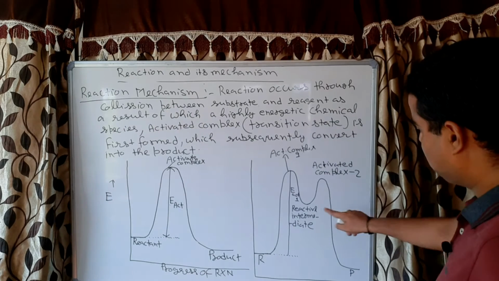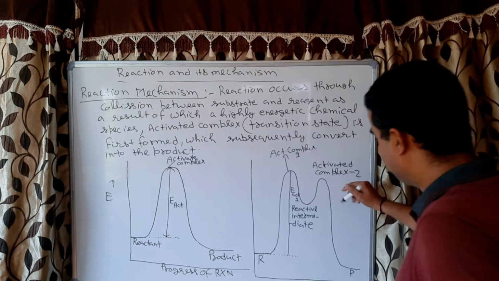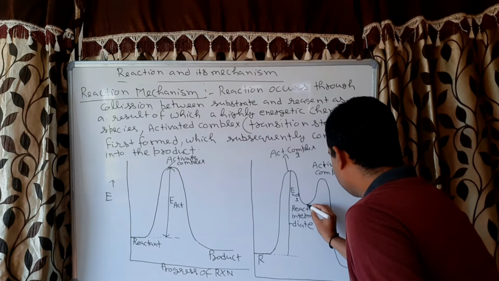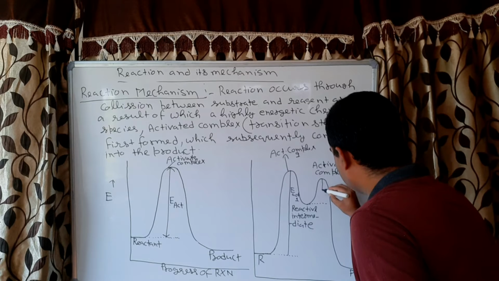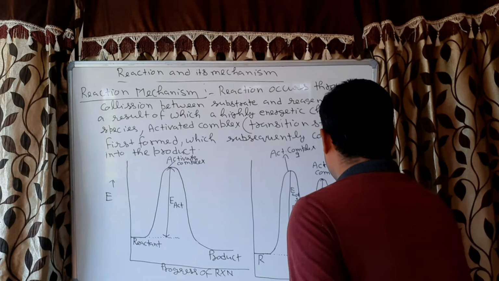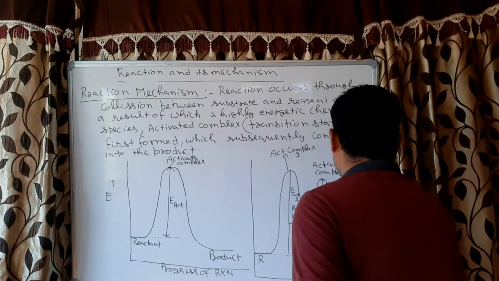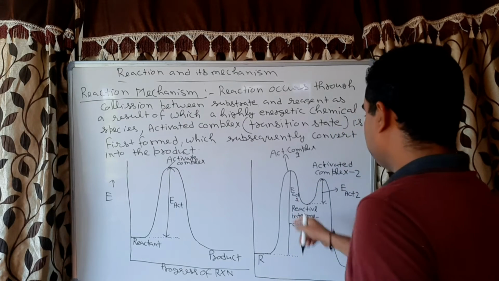Now this reactive intermediate will also convert into the activated complex. So for this we will take the straight line from here, and this will be the activation energy for the reactive intermediate, and this will be called E act 2, and this is E act 1.